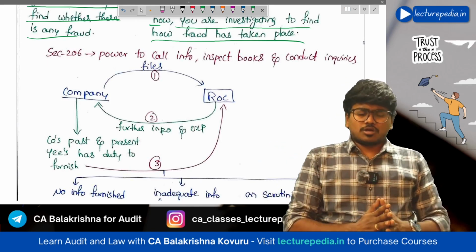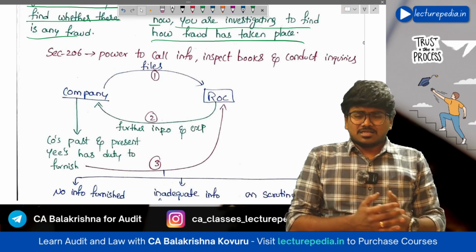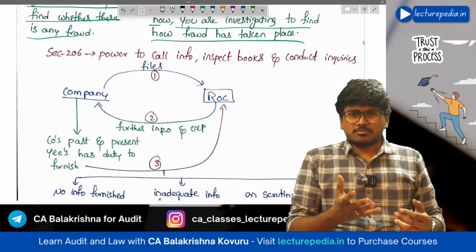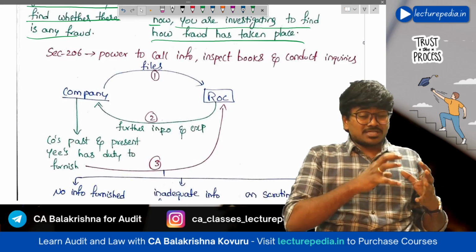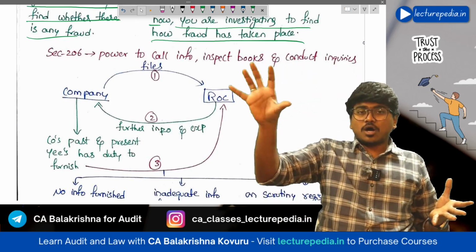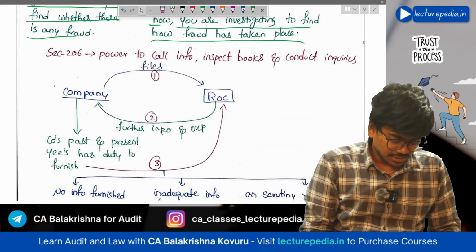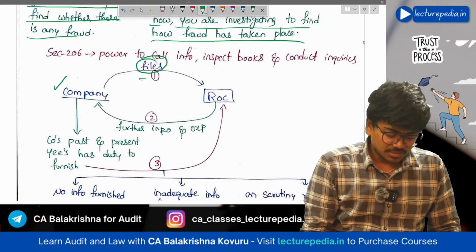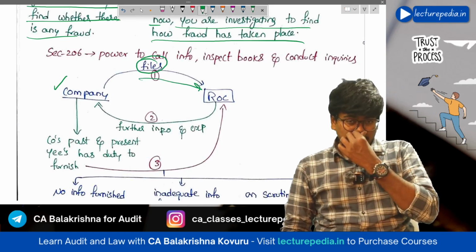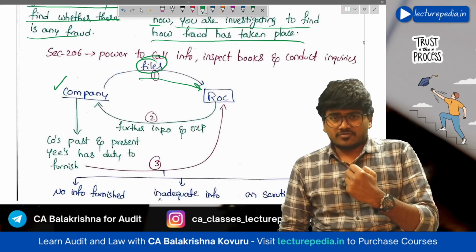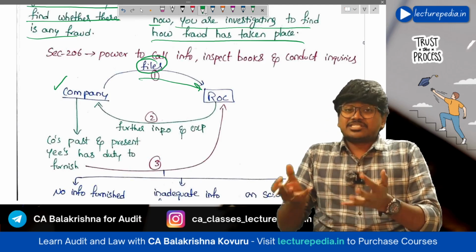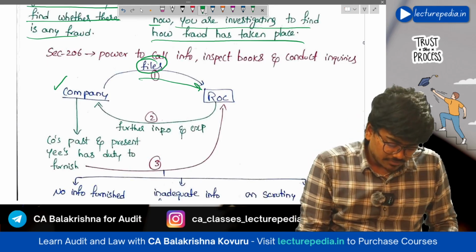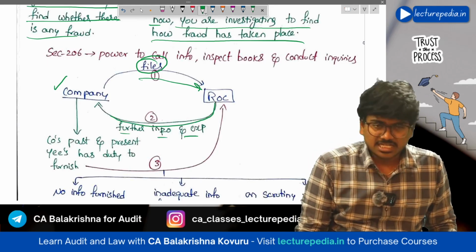Not only these 2 documents, you will file various other forms with the ROC through the MCA website. Once the company files that information to the ROC, after seeing it, if the ROC wants any additional information or explanation, it will ask for further information and explanation.